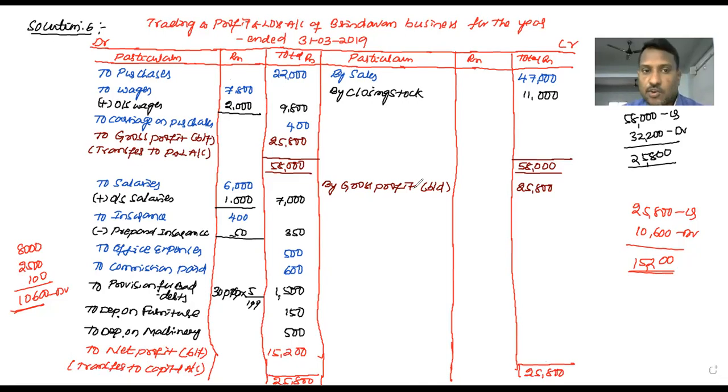Dear students, I hope you understand this trading and profit and loss account. What is the difference actually? In the last problems, I explained the trading account and profit and loss account in separate tables. But in this problem, I have explained the trading and profit and loss account only in one particular pro forma. Right. Now let's move to the last statement of the final accounts.